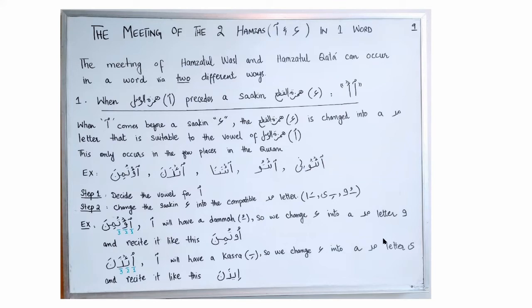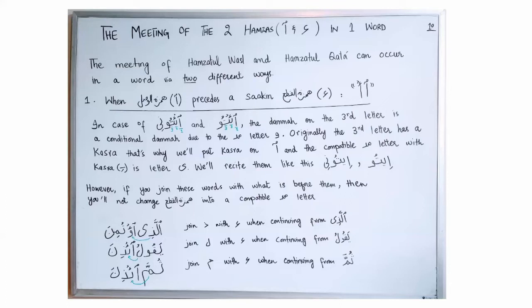And this only occurs in a few places in the Quran, but some of these words can come in the Quran in different forms. If you are reciting these words and you join them with whatever is before them, in that case you will not drop Hamzatul Qat'a and you will not change it into a mad letter. If you see in this example, if I'm reciting from Alladhi, in that case I will not change Hamza into a mad letter. In fact, I will join letter Dal with letter Hamza and I will recite it like this: Alladhi tumina. I will not change Hamzatul Qat'a into any mad letter.